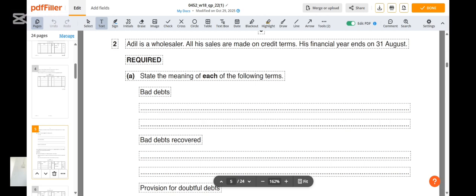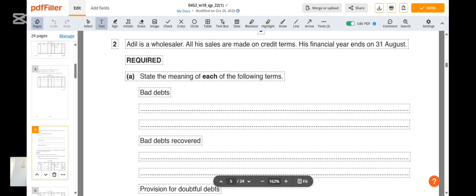Irrecoverable debts are also called bad debts. It's very important for you to know about them. What are bad debts? These are amounts that remain unpaid at the end of a given period. We are so sure that we have tried by all means and these amounts cannot be recovered. So they are called bad debts.